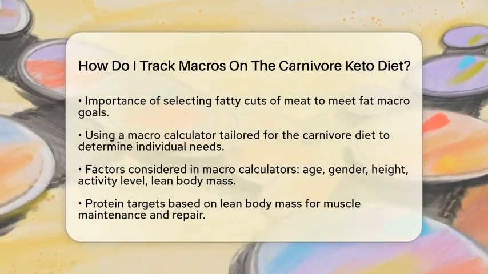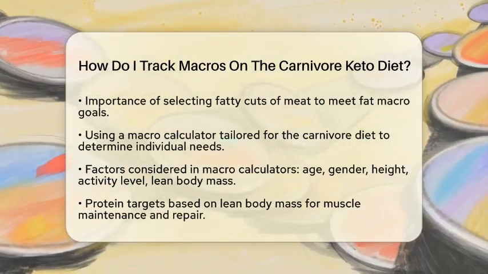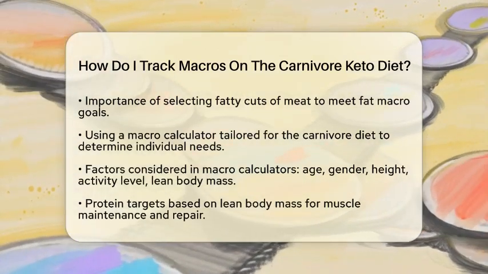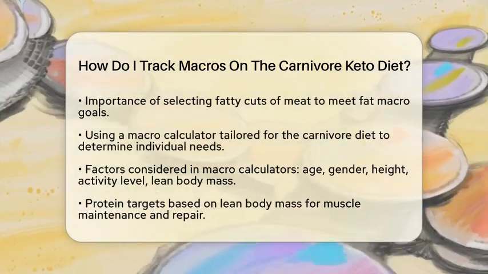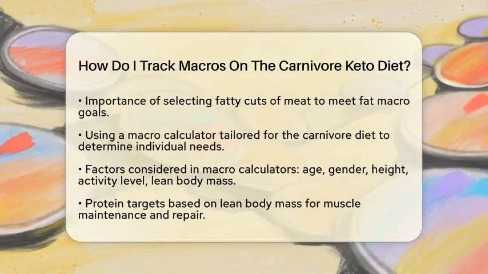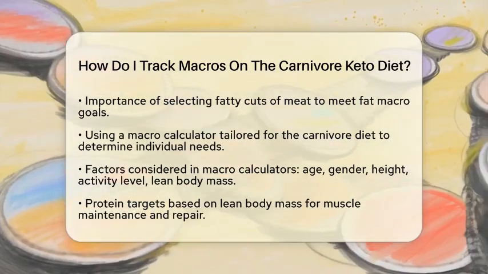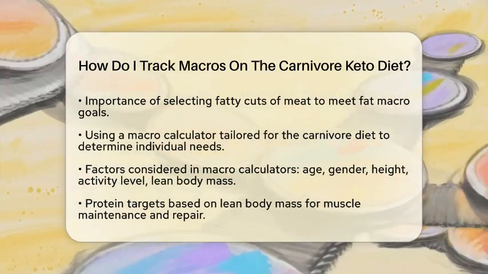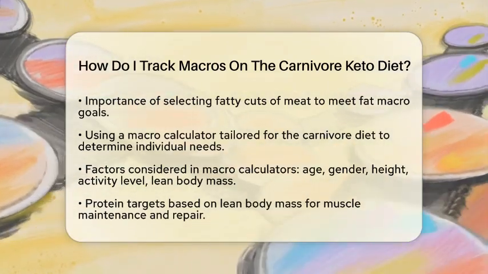Next, calculating your macro needs is essential. You can use a macro calculator designed for the carnivore diet. These calculators take into account factors like your age, gender, height, activity level, and lean body mass. Protein targets are often based on your lean body mass to help maintain and repair muscle. Your fat intake will be adjusted to meet your total calorie needs while keeping the right balance between fat and